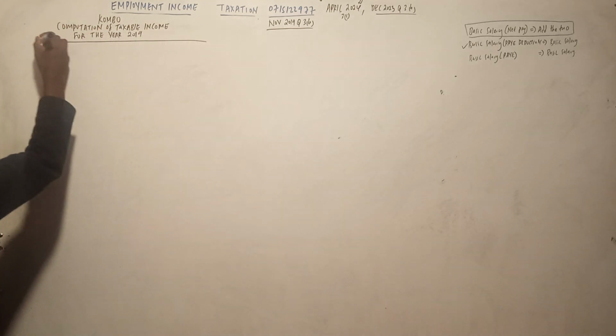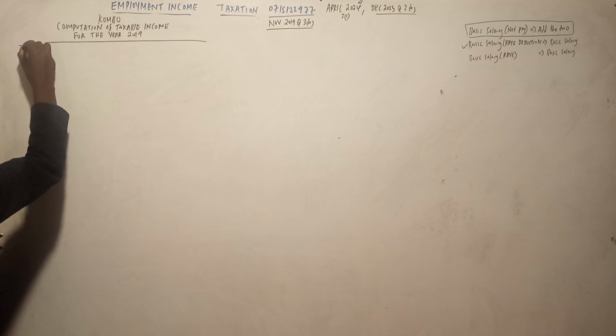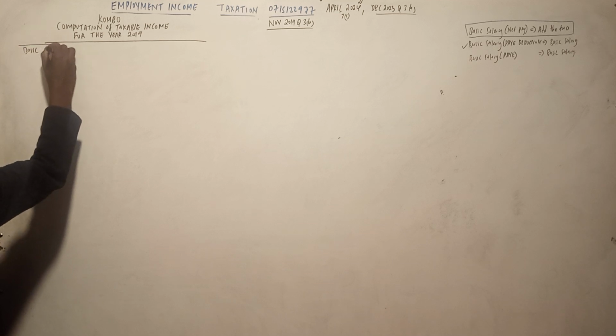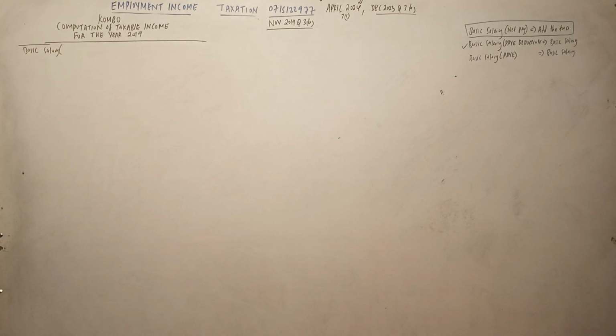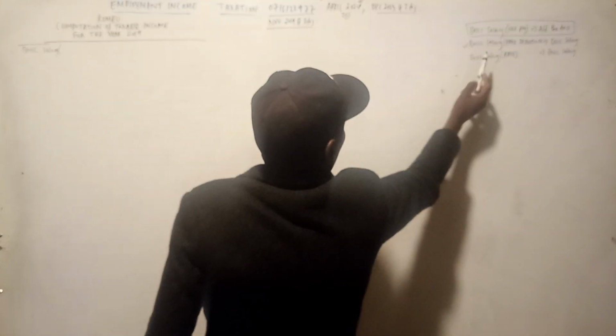So we start with the basic salary. Basic salary is 120,000 per month, pay in bracket 48,000. So looking at our formula here, we will use this third one.